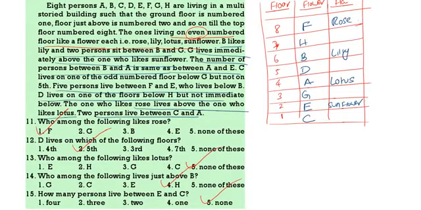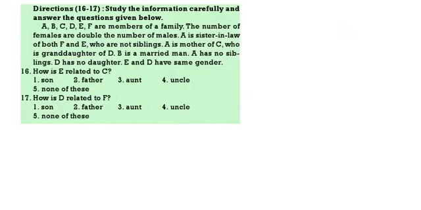Next question, 16 to 17. A, B, C, D, E, F are members of a family. The number of females is double the number of males. A is the sister-in-law of both F and E, who are not siblings. A is the mother of C, who is the granddaughter of D.